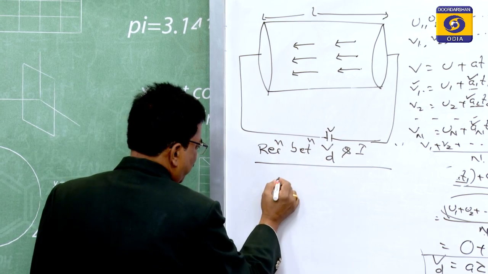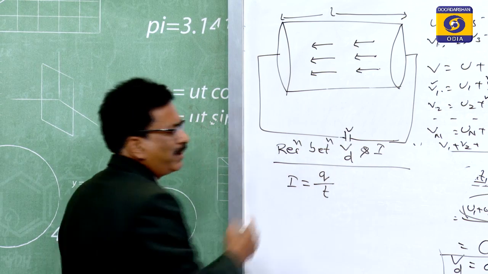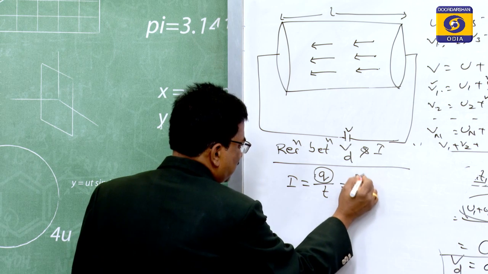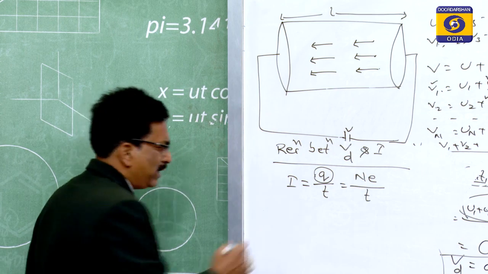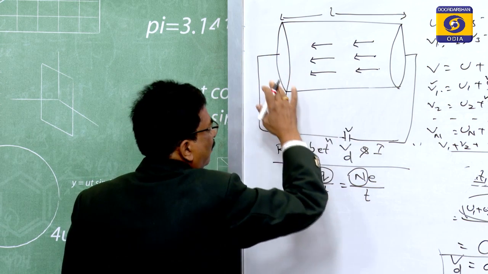You know the current I is equal to q by t, and this q is the charge. That charge is equal to n e, so I is equal to n e by t. Clear, students? Then this n is the total number of electrons. This is the total number of electrons.